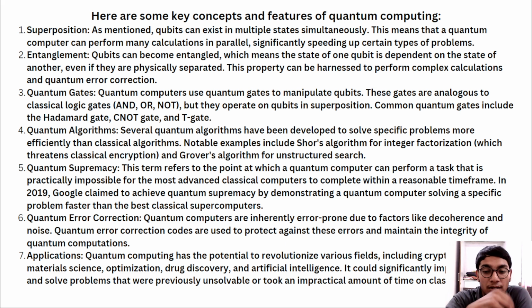It's a global function if we want to run a program, which means that the state of one qubit depends on the state of another. Even if they are physically separated, this property can be harnessed to perform complex calculations and quantum error correction.